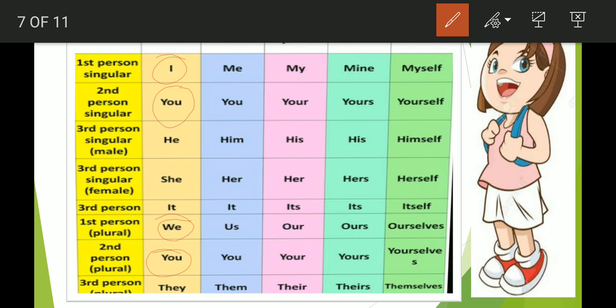Third person pronoun, for boys or for male we use he. For female we use she. For non-living or for some things we use it. When we are talking about plural form, whether it is male, whether it is female, whether a thing, we use they.